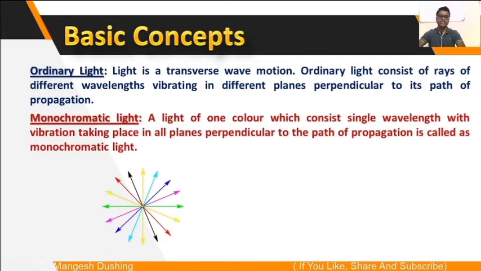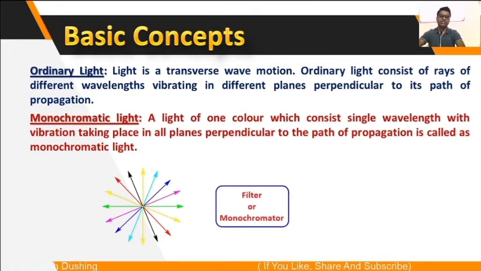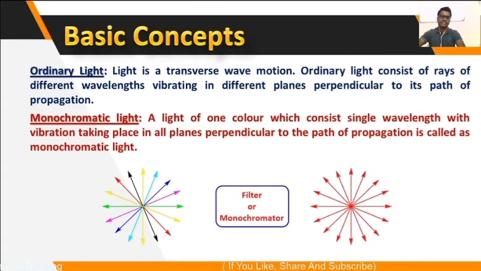If this transverse wave is passed through a filter or monochromator, then only one wavelength comes out, that is called monochromatic light.